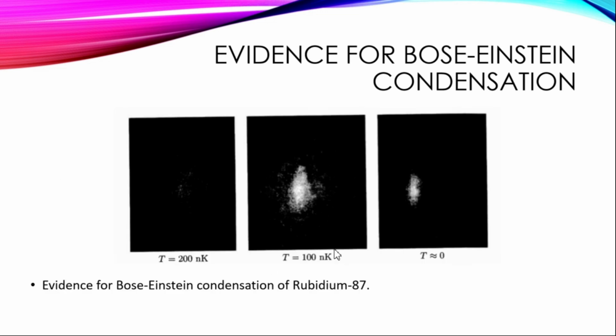Here we can see the pictures of that experiment. In the first picture, above the condensation temperature, the velocity distribution is broad and isotropic, and it's described as a Maxwell-Boltzmann distribution. Below the condensation temperature, which is this middle picture, most atoms fall into a small region in velocity space, and the atoms we're seeing here are the atoms that form the condensate. And at a temperature of approximately absolute zero, essentially all the atoms are in the ground state wave function.